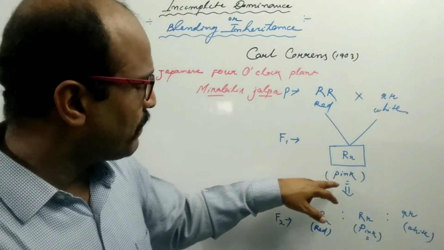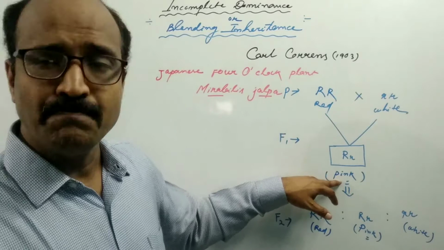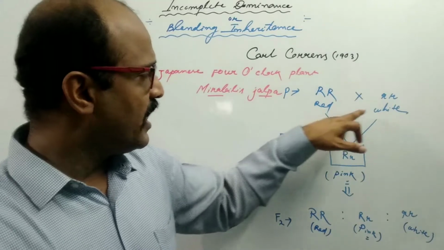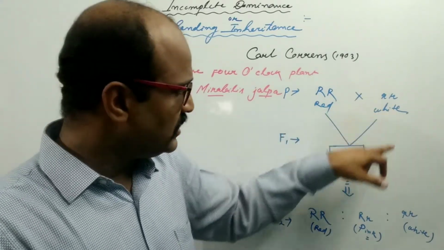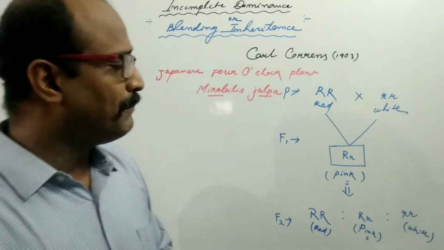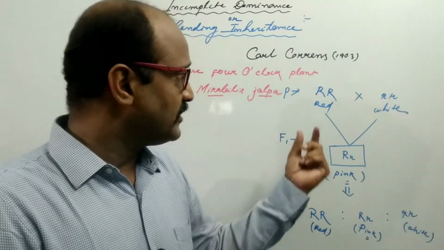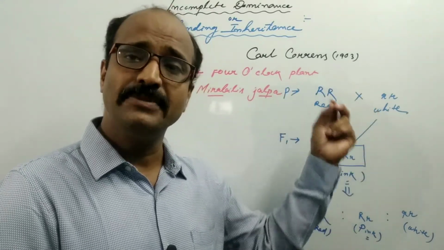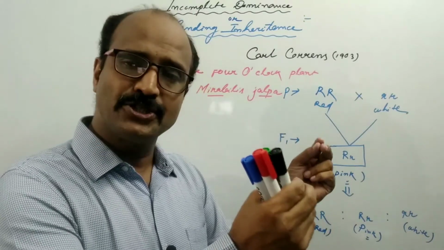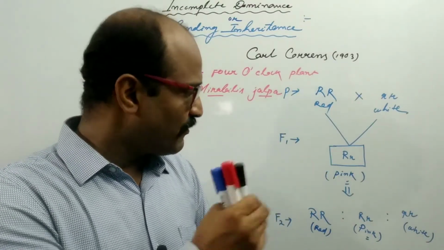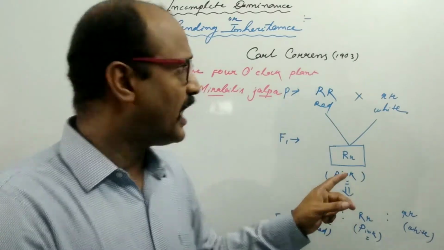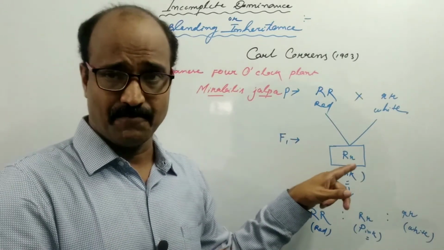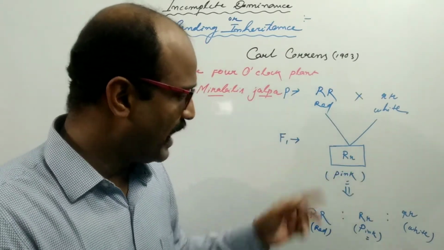That's why the flower becomes pink colored, because of the partial expression of red color and the partial expression of white color. That's why it is known as incomplete dominance. Similarly, capital R has a semi expression, and small r has a semi expression. Because of the semi expression of both these allelic forms, they form the pink colored flower, which is known as blending inheritance. Blending means mixing or combination.